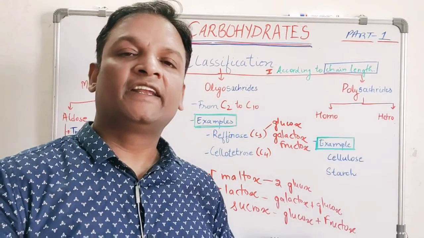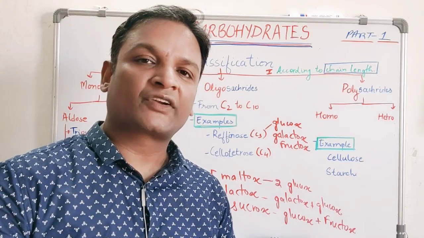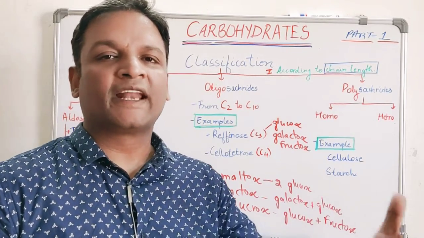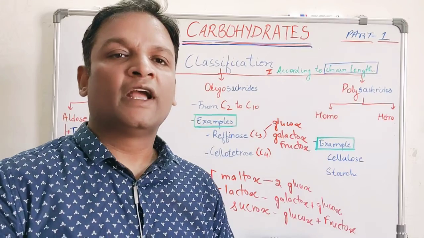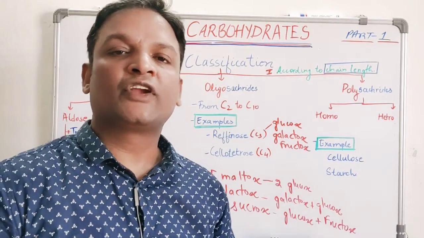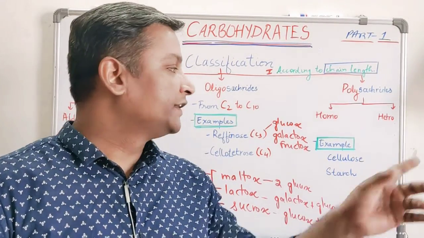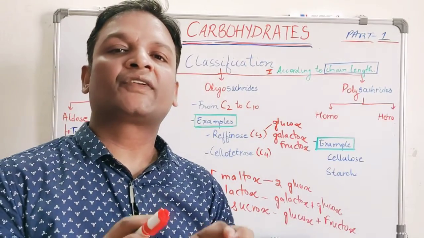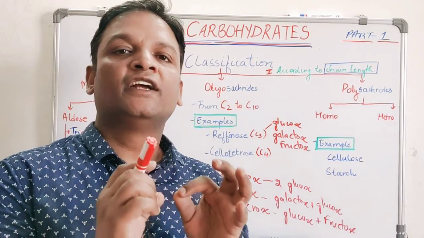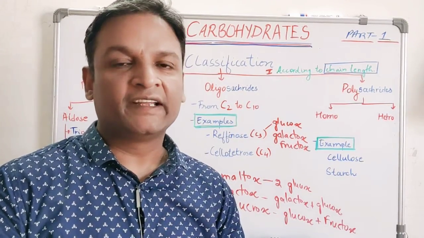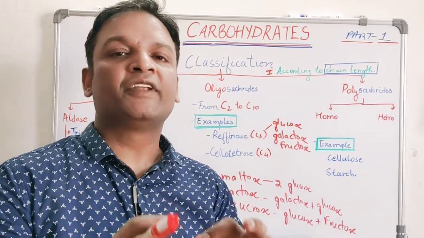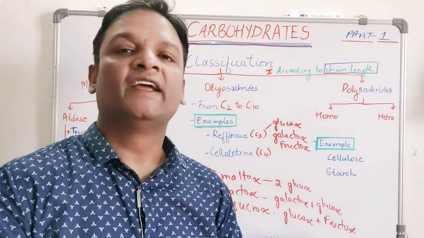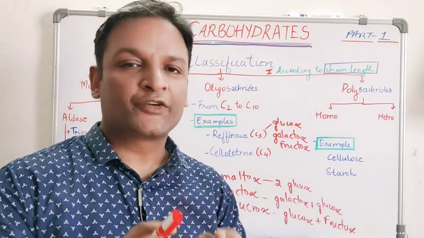If they contain different types of monomeric units, one may be glucose, one may be galactose, just for example, in a long polymeric chain, they are called heteropolysaccharides.